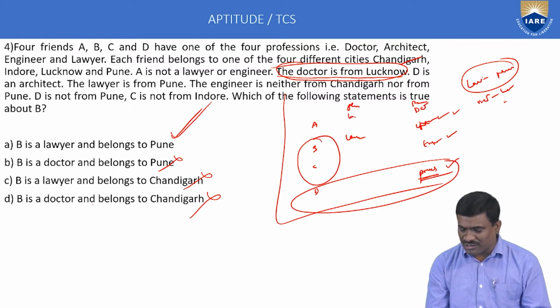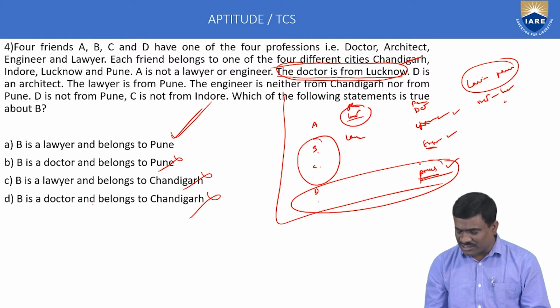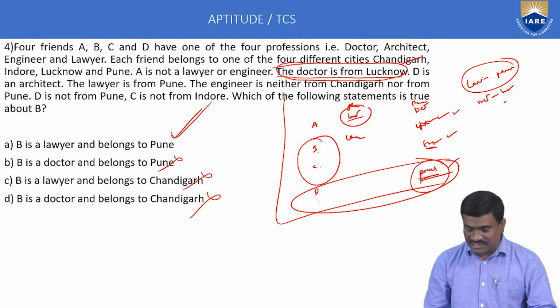The doctor's place is Lucknow. A is a doctor from Lucknow, B is a lawyer from Pune, C is an engineer, and D's profession is architect. But D is not from Pune.